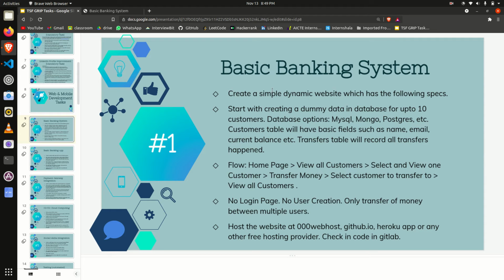We have to create a simple dynamic web page and then connect the web page with a database such as MySQL, MongoDB, etc. Here is the navigation flow of our website. No login page is needed, and only transfer of money between multiple users should be implemented. Then host our website at some free hosting provider, and push our code to GitHub.